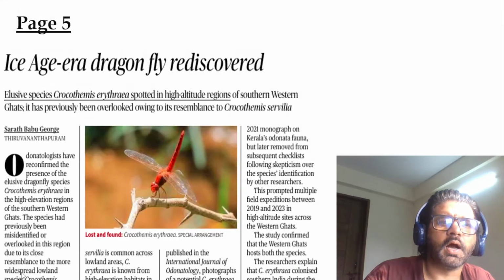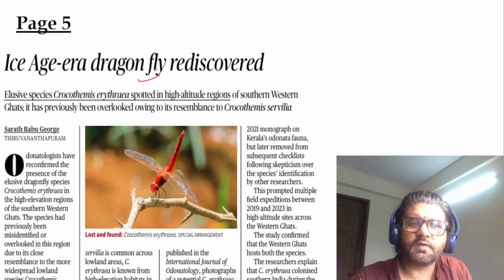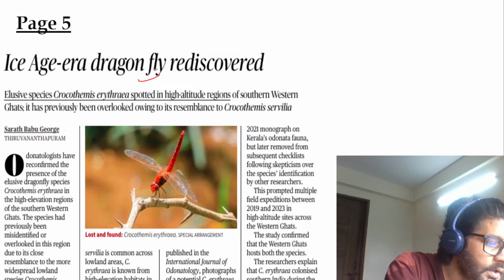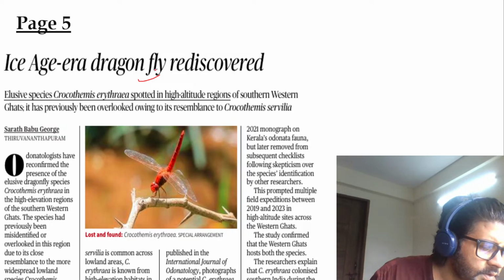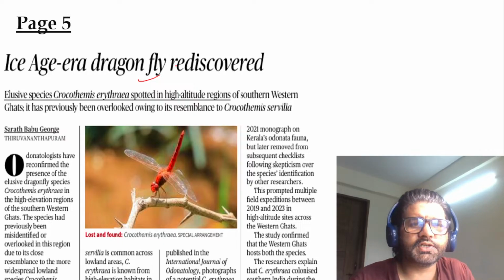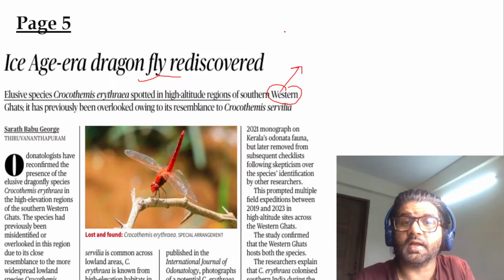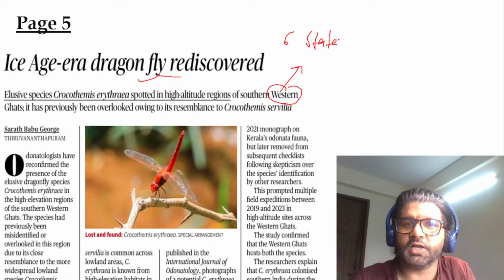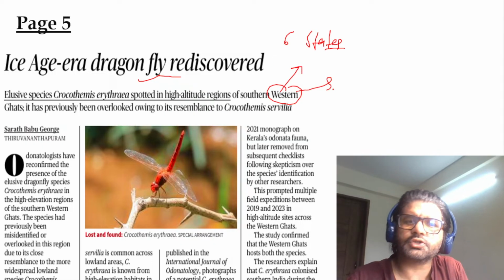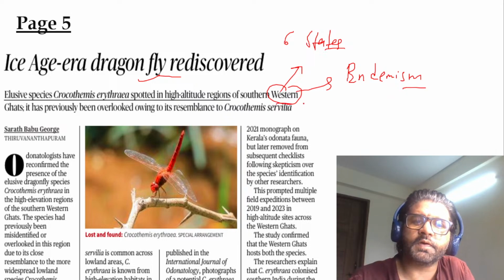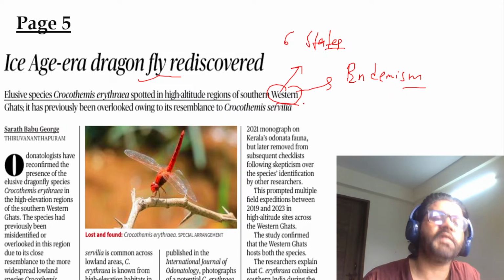Next article. Ice Age era dragonfly has been rediscovered in Western Ghats, in 6 states of India. UPSC has already asked a PYQ on it. It is one of the biggest hotspots in the world. A hotspot means there is a high degree of endemism. Endemism means there are species which are found in Western Ghats which are not found anywhere else in the world.